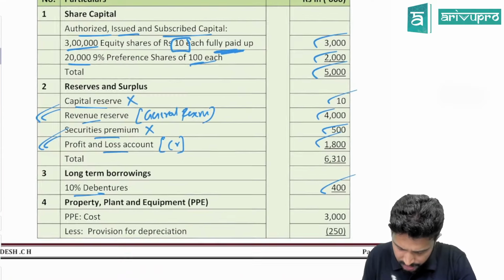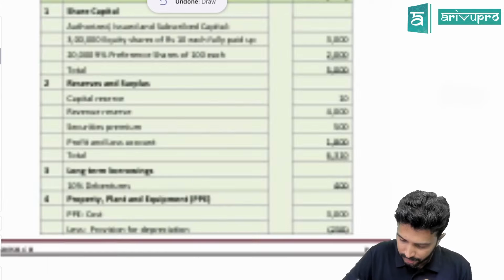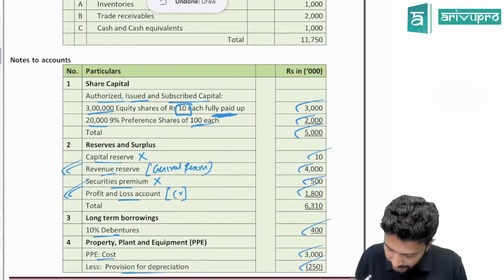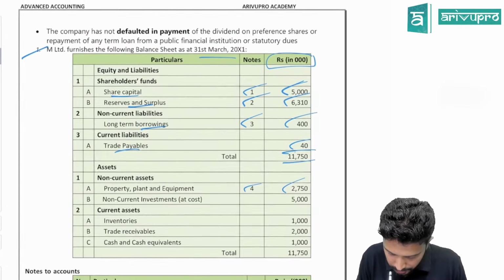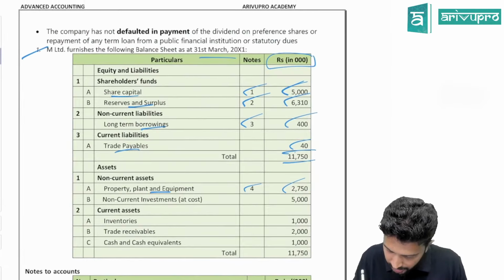PPE's original cost is 3,000. Provision for depreciation is 250. So what is the carrying amount? The book value of that property, plant and equipment is 2,750. That 2,750 they have shown as PPE in the balance sheet. Non-current investment is about 5,000. Then we have various current assets like inventory, receivables, cash. Pretty much straightforward. All these are not much relevant for our buyback adjustment.